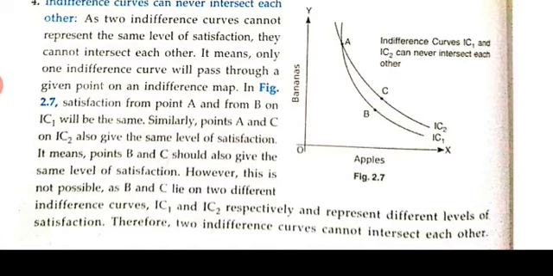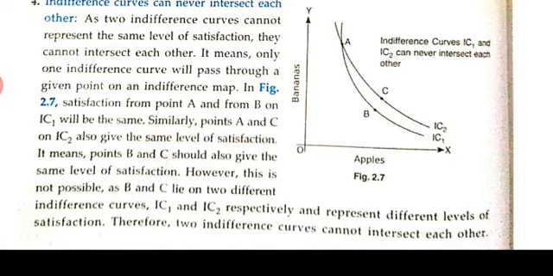If you see in figure 2.7, satisfaction from points A and B on IC1 will be the same. Similarly, points A and C on IC2 also give the same level of satisfaction. It means points B and C should also give the same level of satisfaction.